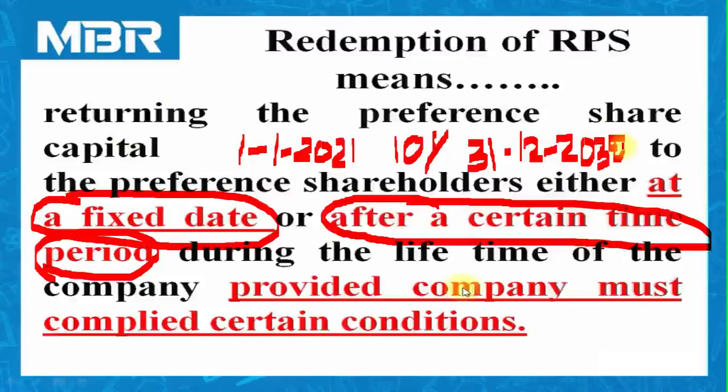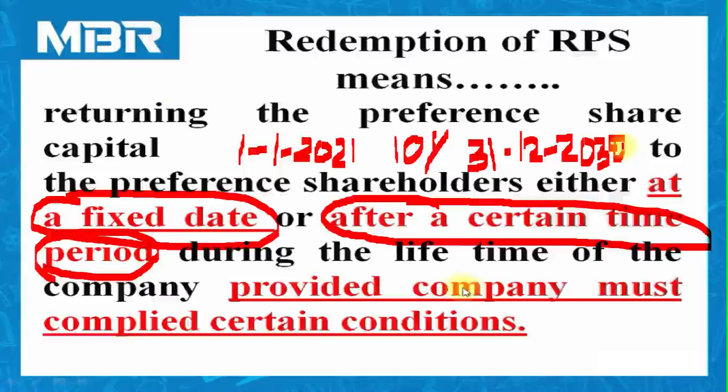So one thing should be clear: right from the date of issue, we have to return this amount to redeemable preference shareholders either on a fixed date or after a certain time period. It is not necessary that a company used to return amount to the RPS holders on 31st December only.